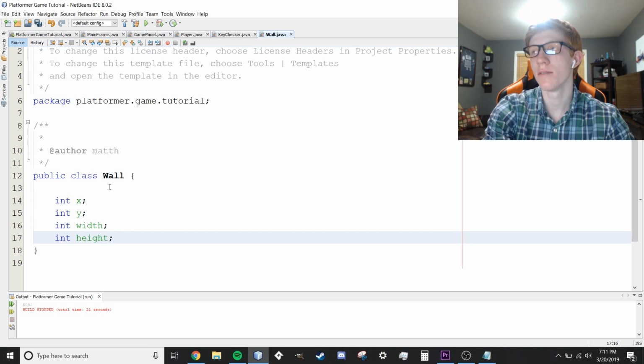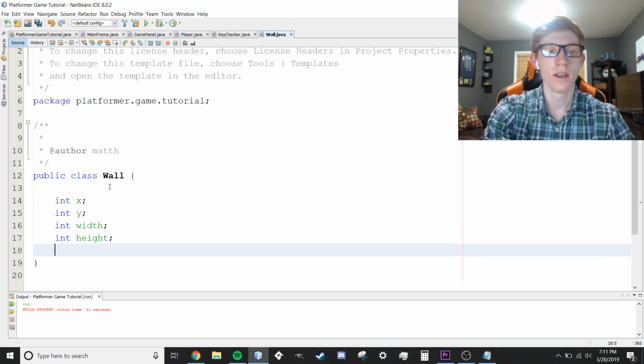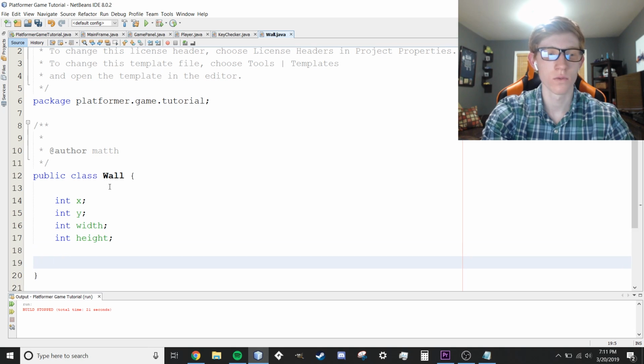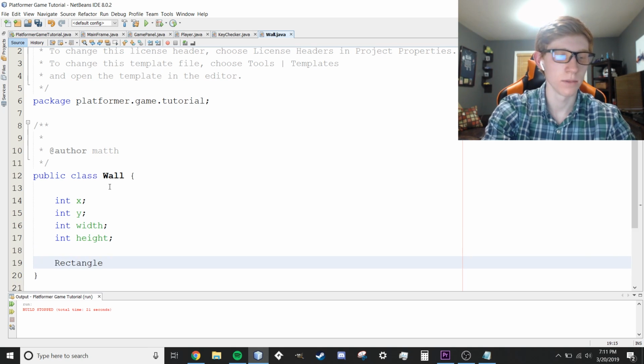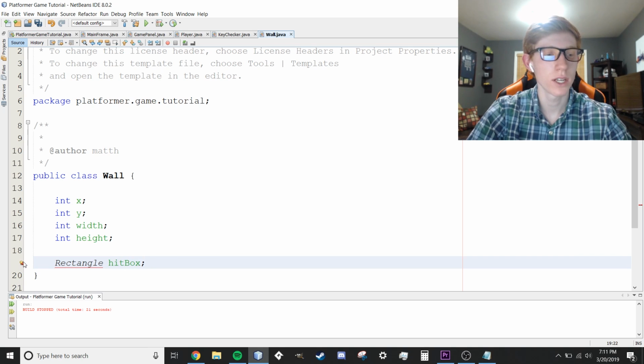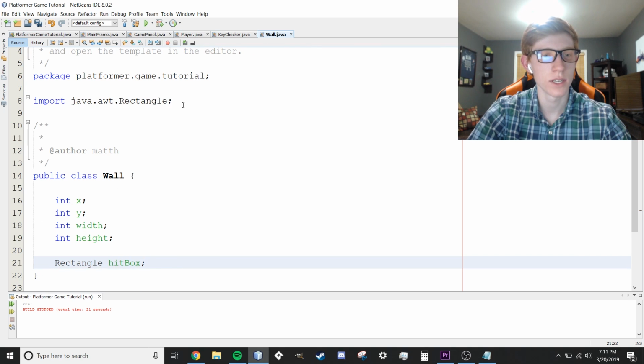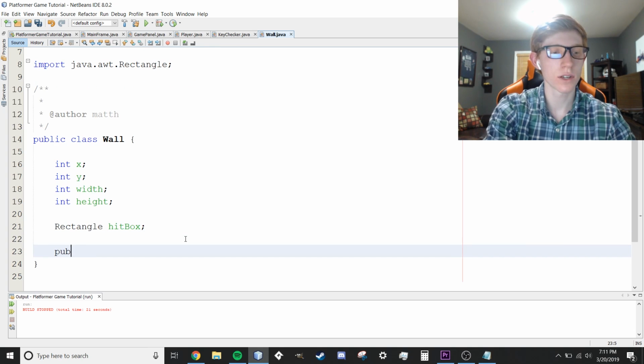What that's going to do is give our wall the x and y for the position and the width and height, just the same as the rectangle object was. And we're actually going to create a rectangle object as well. Excuse me, rectangle hitbox. Import it right there, import java.awt.Rectangle. This is going to be the same as the player. It's going to be a hitbox to check if we're doing collisions, and you'll see how that works in just a bit.